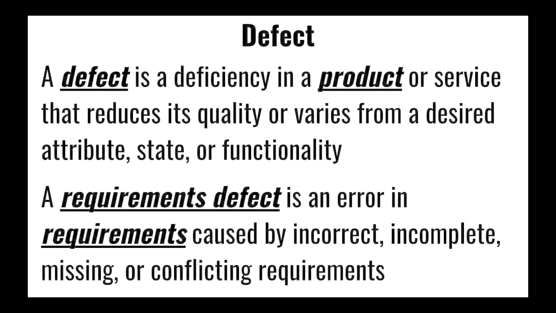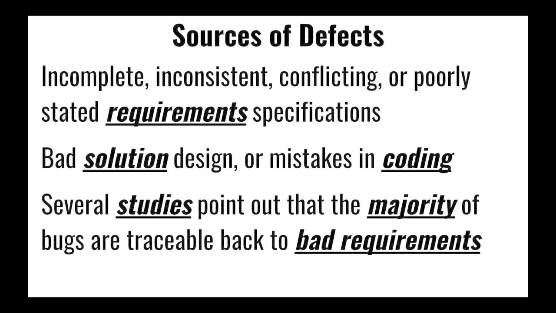A product defect is a discrepancy between a desired behavior of a software product and its actual behavior. In contrast, a requirements defect is a problem with the requirements themselves from where developers derive the implementation. Requirements defects can be due to incorrect or incomplete or missing or conflicting requirements. As engineers, we are mostly aware of defects deriving from incorrect implementation of some feature.